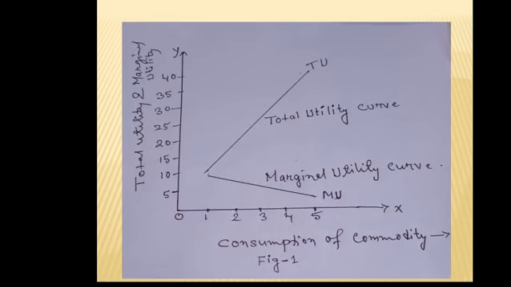Diagrammatic representation of the total utility curve, total utility and marginal utility. In figure 1, on the OX axis we have consumption of commodity. On the OY axis we have total utility and marginal utility.